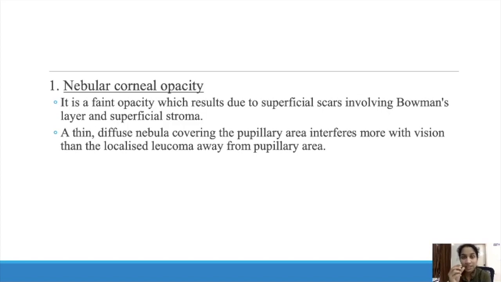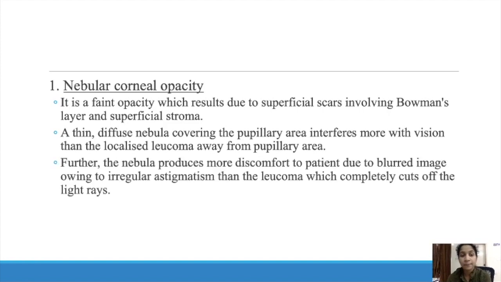Glaucoma is thick, the density is more, the opacity is more, but if it is away from the pupillary area, it won't affect our vision, right? A small, very faint opacity like a nebula, but in the path of vision, in front of the pupillary area, will cause more interference than a dense glaucoma which is away from the pupillary area.